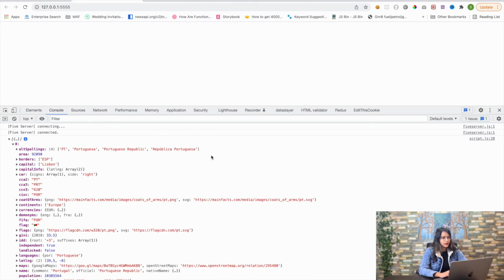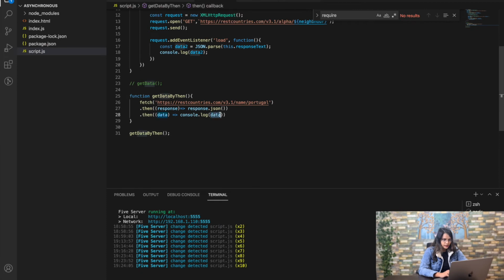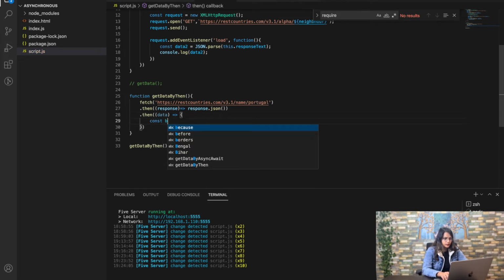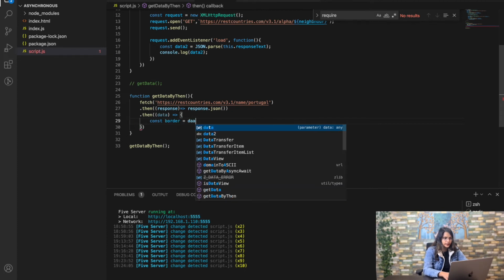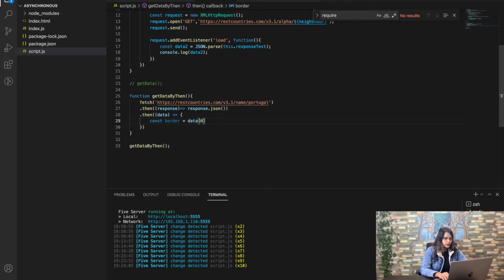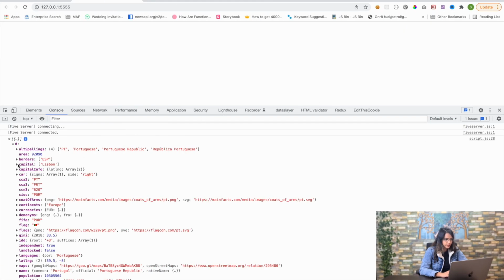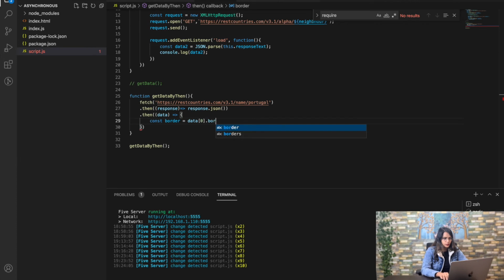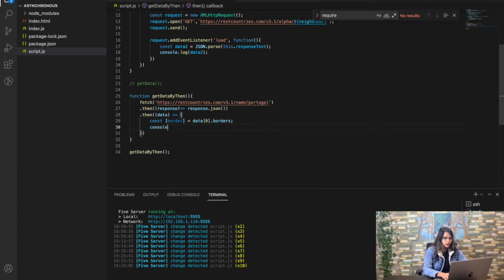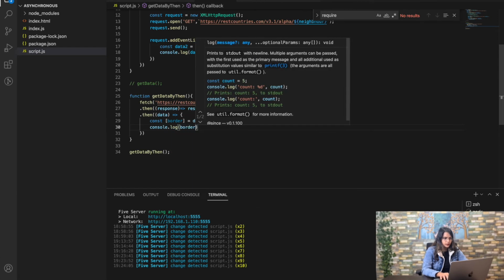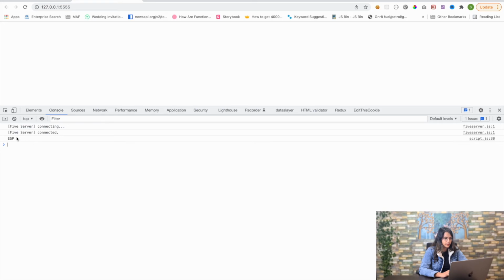But remember we are getting the data in an array, so this data is an array. So if I see normally, I can make border is equal to data[0].border, which is again an array, so borders, console.log border. So we have got Ismain as the border.